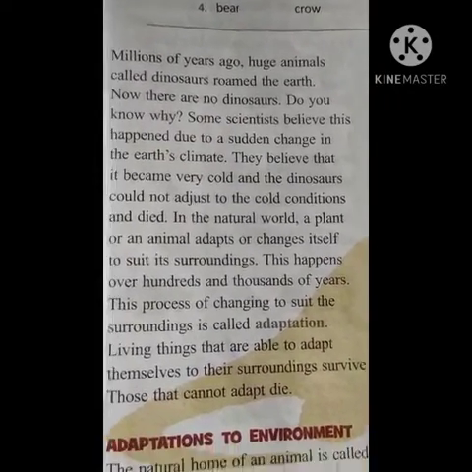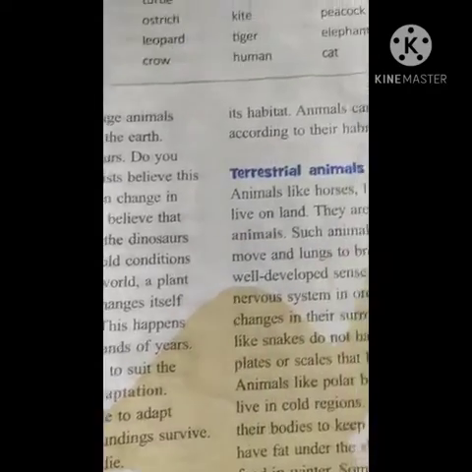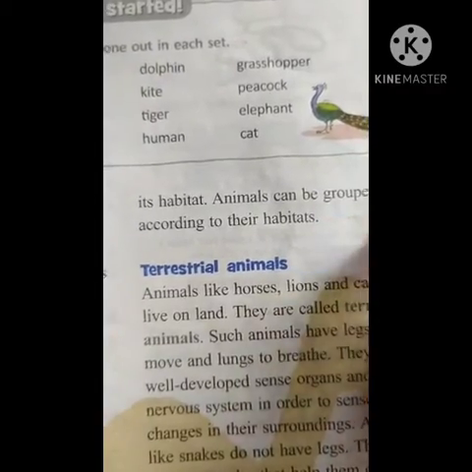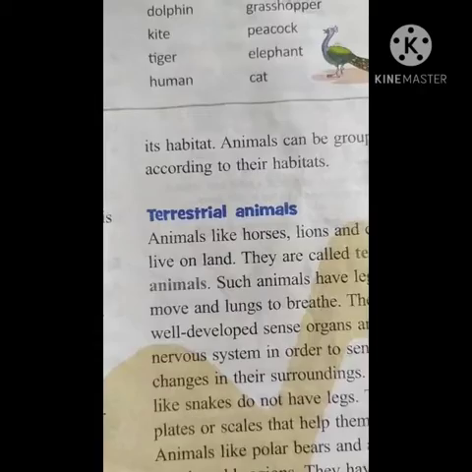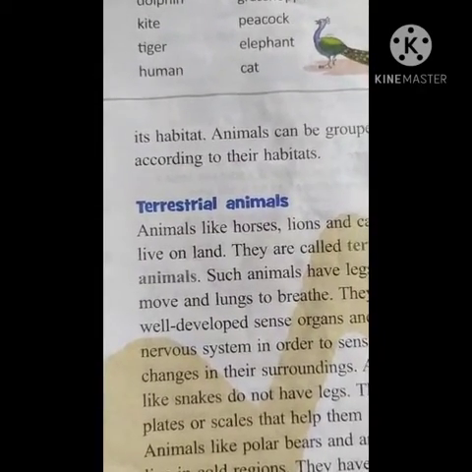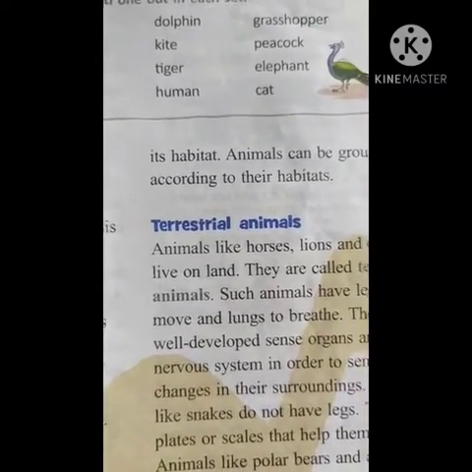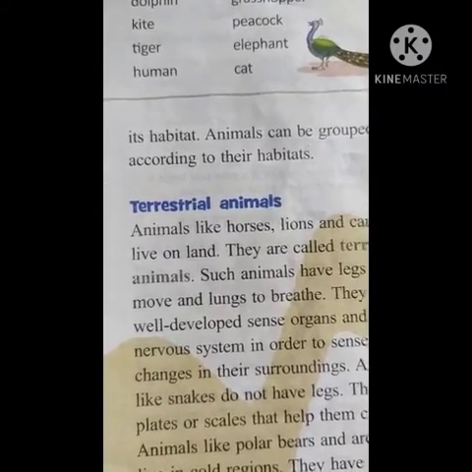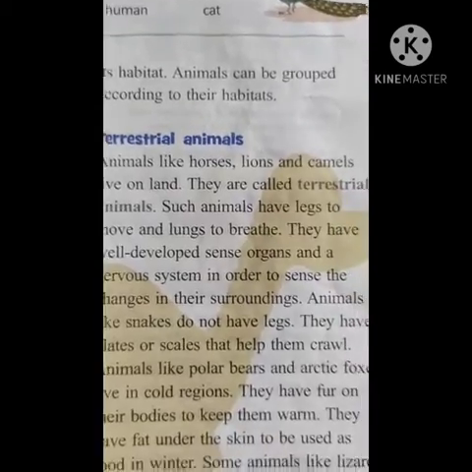Okay. Adaptations to environment. The natural home of an animal is called habitat. Animals can be grouped according to their habitats. Okay. What are those? Terrestrial animals. See, according to the habitats, what are they categorized into? They are terrestrial animals, amphibians, arboreals, aerials, and aquatic animals. So we are going to learn about the terrestrial animals.